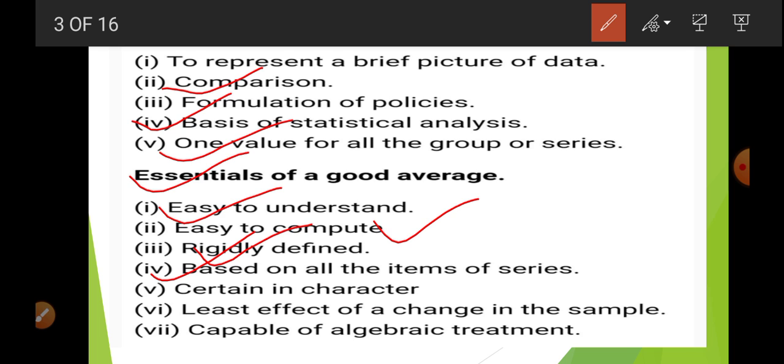Okay, next is certain in character. Obviously I already told you it is calculated by anyone or by any method. You can use direct method, shortcut method, step deviation method, but the answer is going to be the same. Okay, now least effect of the change in the sample. If we are using mean to calculate the average and there is a change in the sample, there will be very little effect. Capable of algebraic treatment. So obviously arithmetic mean is very helpful to find out the correlation, very helpful to find out the dispersion. Okay, so in this way it is very useful.